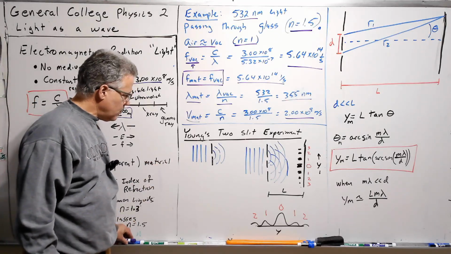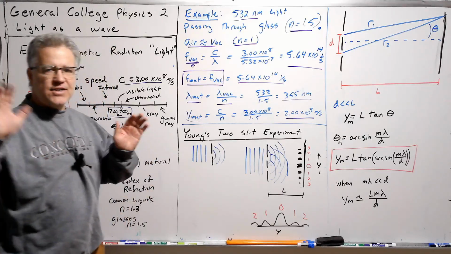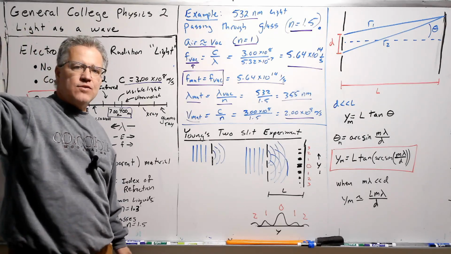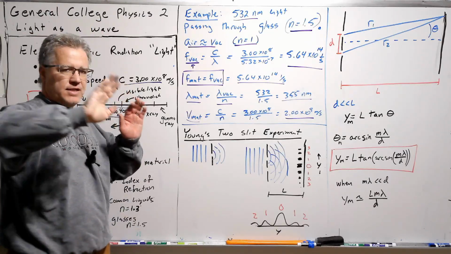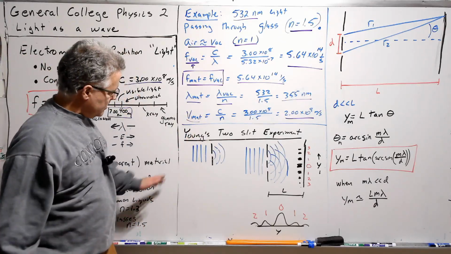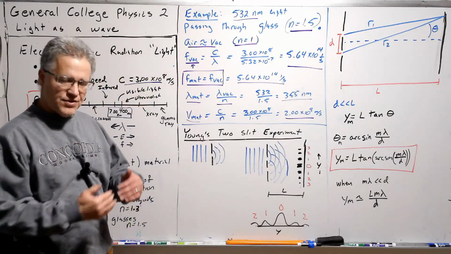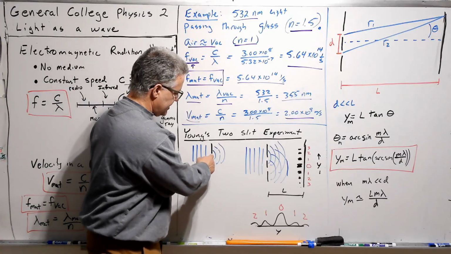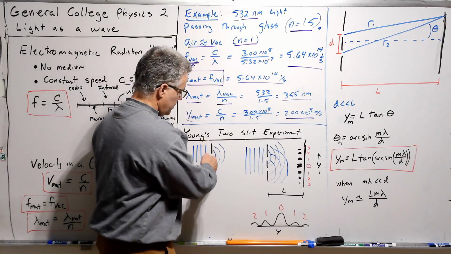Now let's look at what happens when light passes through a slit. Let's imagine this light coming from, say, the sun, so a long distance away. The wave is basically like a wave in the ocean, perfectly linear across this front. Now it hits this wall with a small hole in it. That small hole will allow water to pass. If it's light, it'll allow light to pass, but only through the slit.